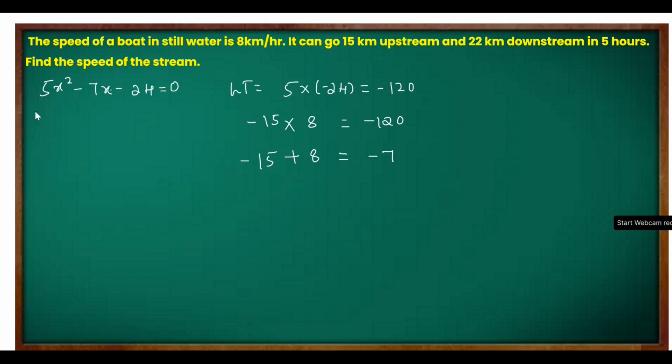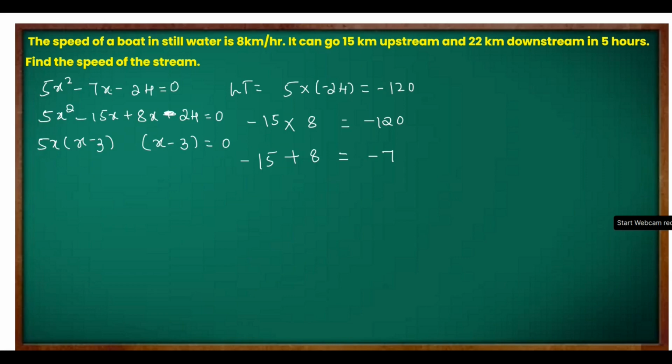Here also I will do the same thing. So I have now 5x square minus 15x plus 8x minus 24. Last term as it is. Now take common here, 5x, x minus 3 will be remaining. I will repeat x minus 3 bracket here.